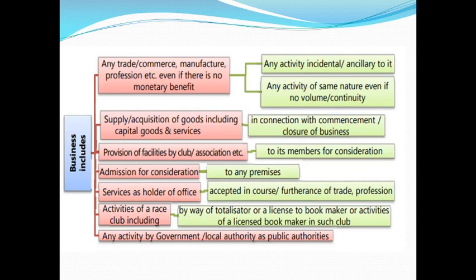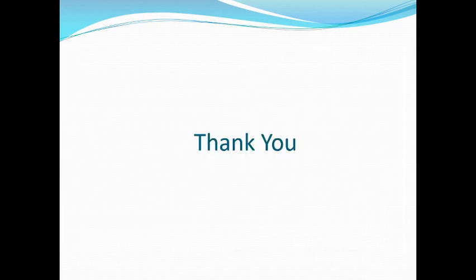Next is the provision of facilities by a club or association to its members for consideration, admission for consideration to any premises, services as a holder of office accepted in the course and furtherance of trade or business, and the activity of a race club, including by way of totalizer or a license to a bookmaker. The activities of a licensed bookmaker are covered. Next is any activity performed by the government or local authority as a public authority. These are the exclusions for business, and the inclusions or coverage for the business.